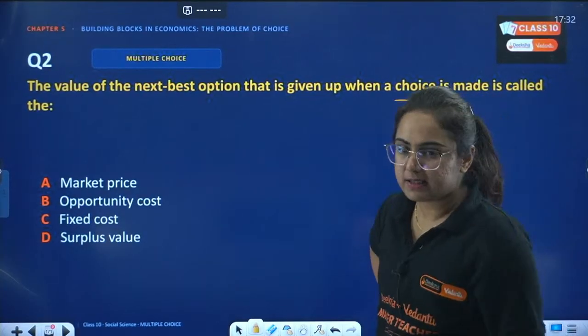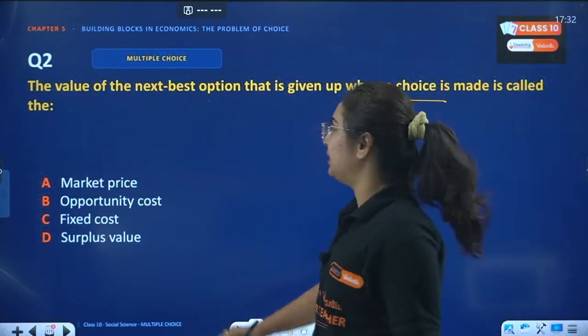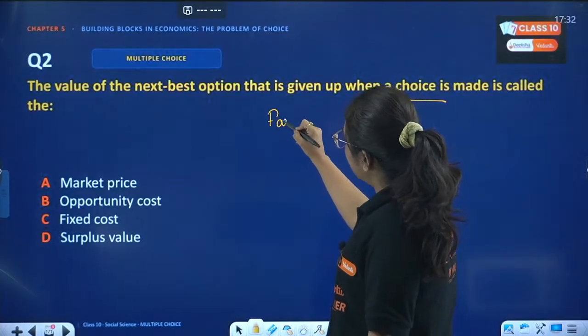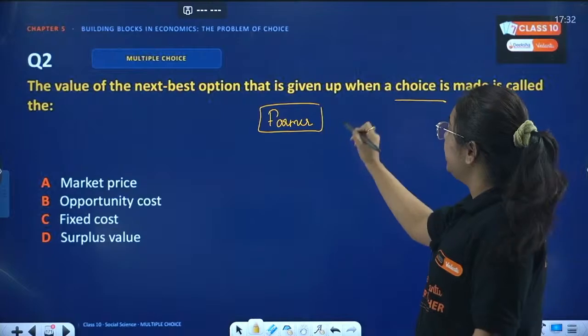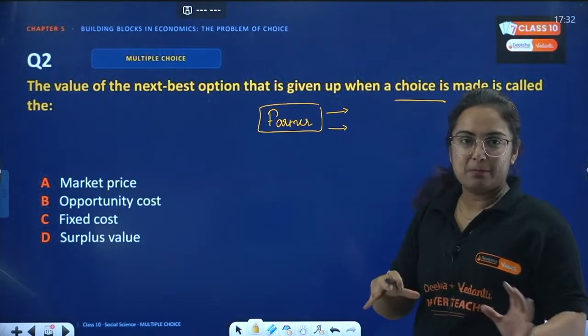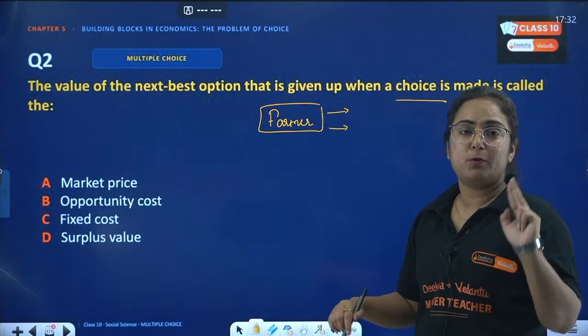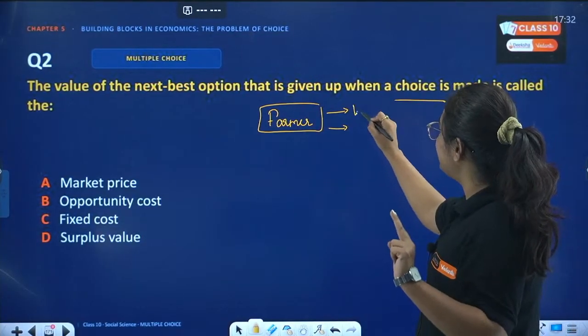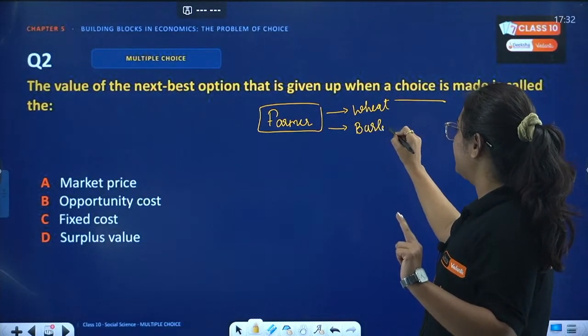B is the correct answer, as told by you. I'll give you the explanation with the help of an example. Beta, you are a farmer. The soil of your farm supports the production of two crops, wheat or barley.